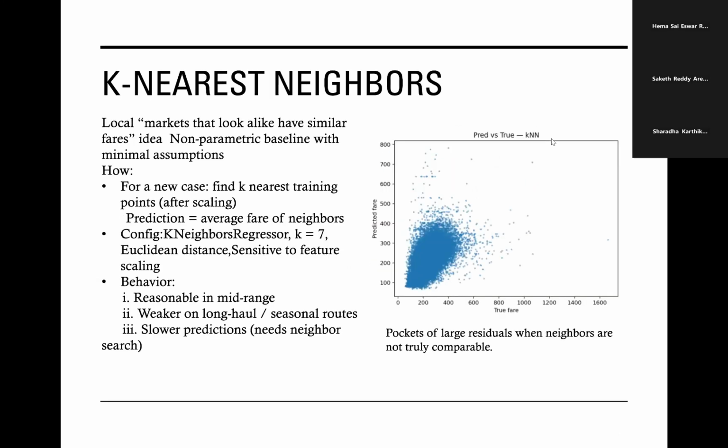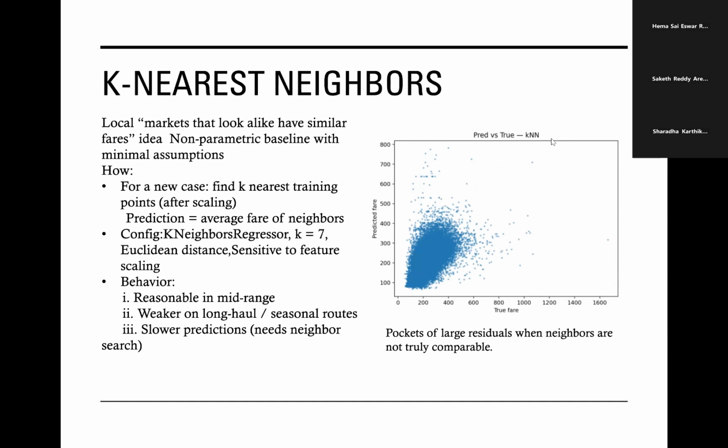Let's discuss the k nearest neighbors. The k nearest neighbors takes a different approach. It doesn't learn global coefficients, it just looks up similar past cases. For a new market, it finds the seven nearest neighbors in scaled feature space and predicts the average fare of those neighbors.